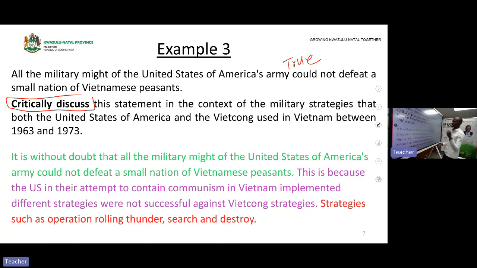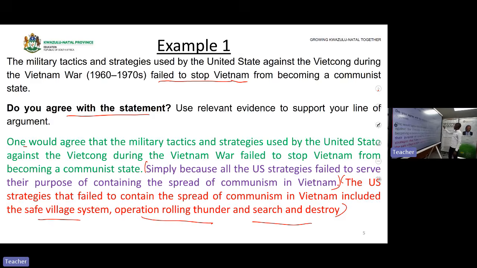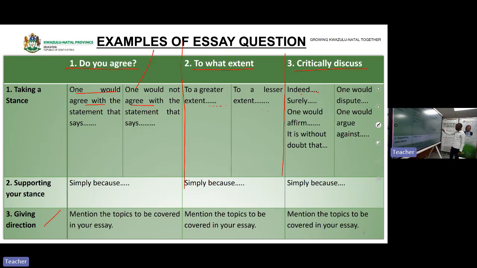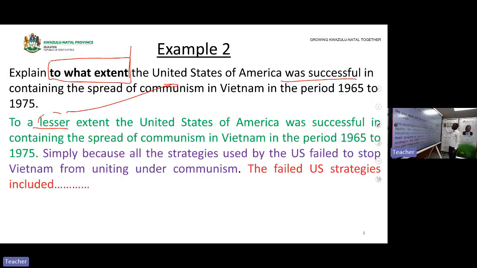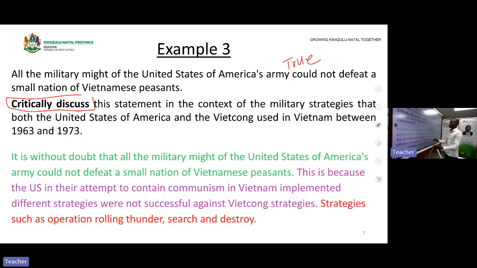And remember the words that I said to use in critically discuss. It is without doubt that all... then you are contextualizing. You are bringing back your statement. Or you could have used any of these words. I hope you are clear. Then when you go to step number 2, you apply a similar approach as you did when you are in agreement with the statement.